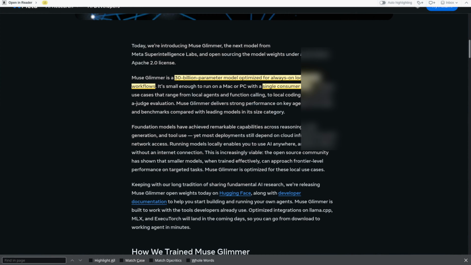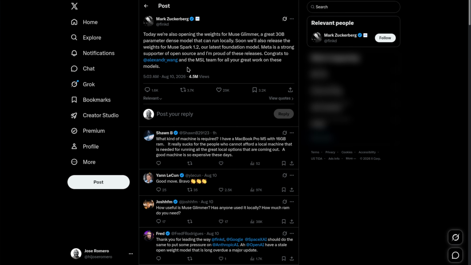going forward. I'm going to go ahead and talk about what it does, what it's good for, if you should really care, and whether new releases coming out will impact this model being relevant in the near future. So let's go ahead and take a look at the post here. Mark has gone ahead and posted this on X. I'll go ahead and read it here.